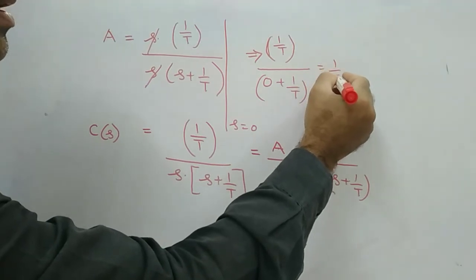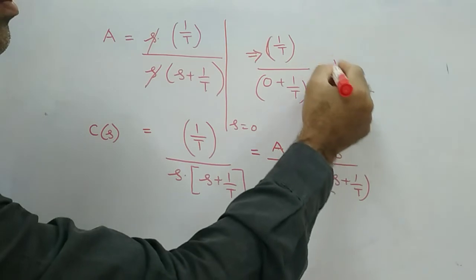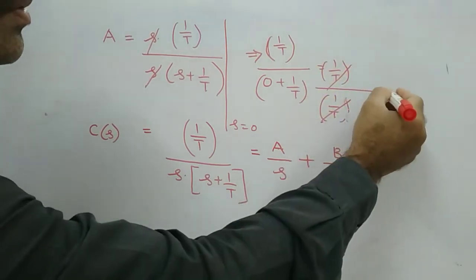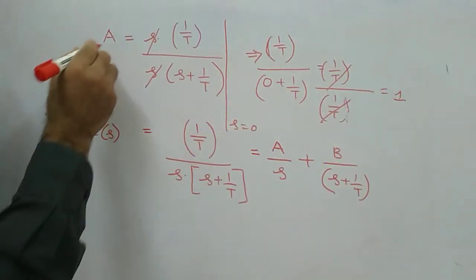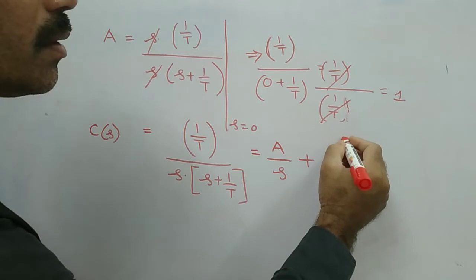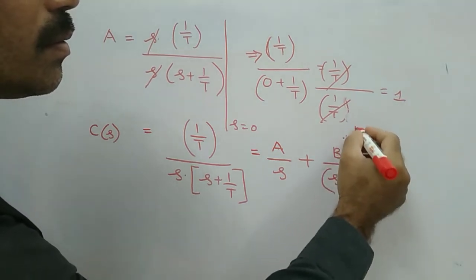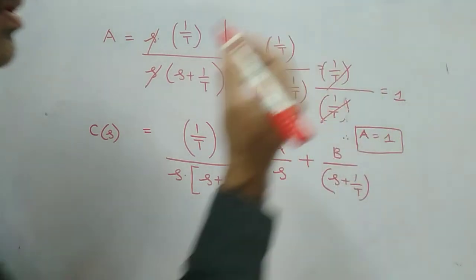Meaning it is 1 by t by 1 by t. Both will be cancelled out. Your value is 1. Therefore what is your a value? A is equal to 1. Clear? A is equal to 1. Therefore you can write here a is equal to 1.